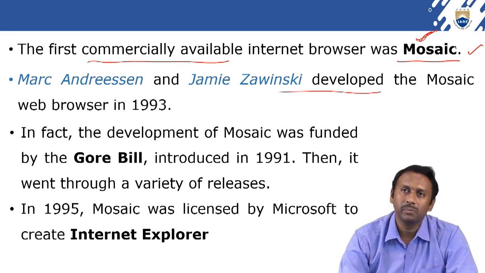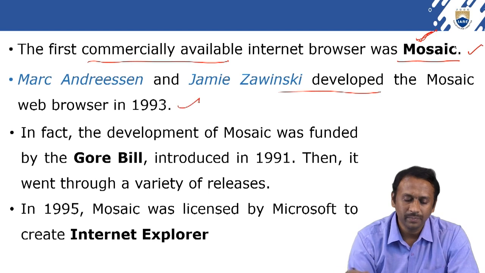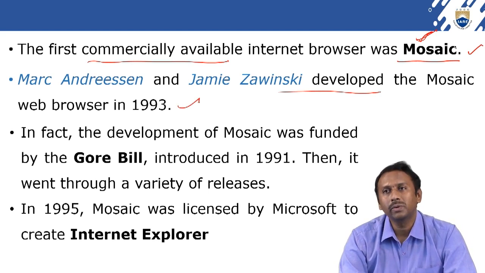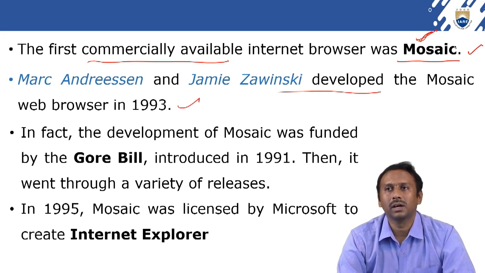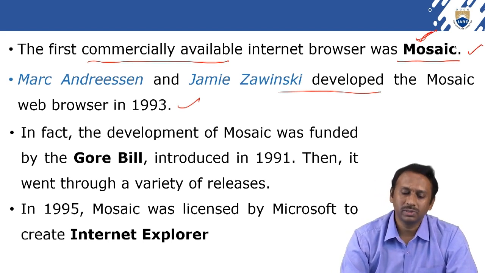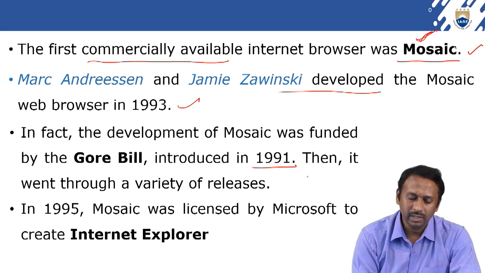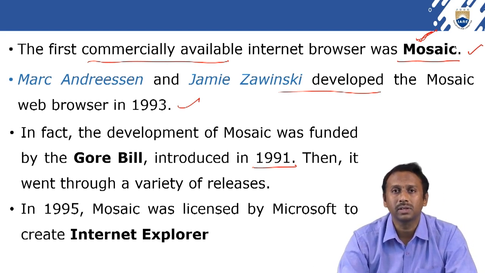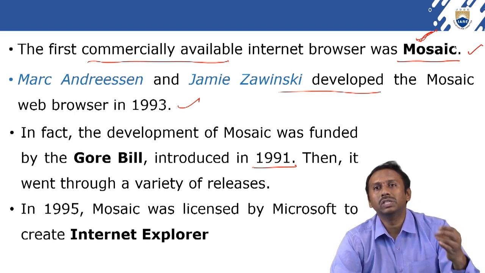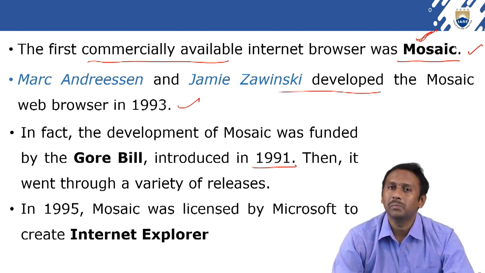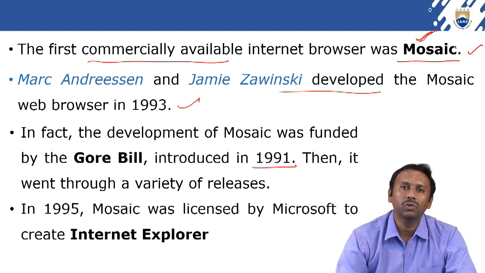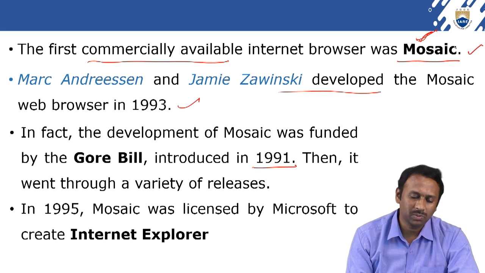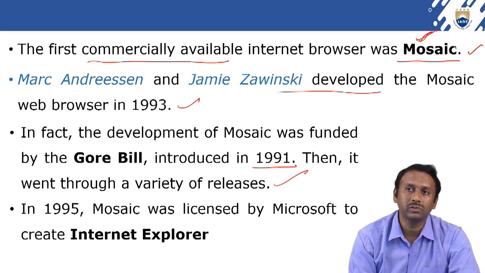Marc Andreessen and Jackson developed the Mosaic web browser in the year 1993, and in fact the development of Mosaic was funded by the Gore bill introduced in 91. Then it went through a variety of releases, that means versions, because sometimes the initial version has some features and some drawbacks. Later, after a few months or years, they release new updated versions to overcome those existing problems. That's why they released a variety of versions.